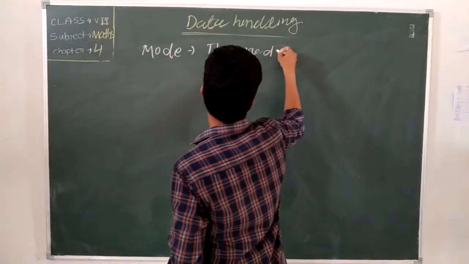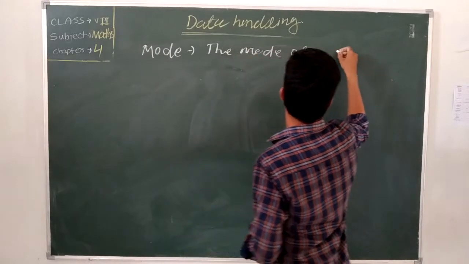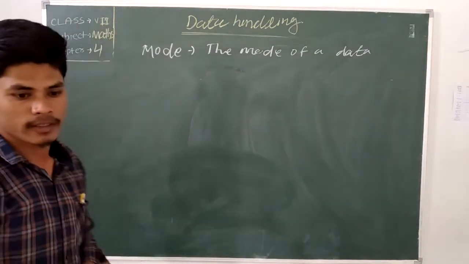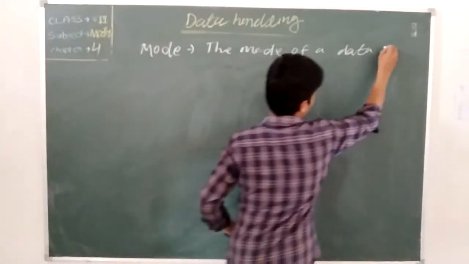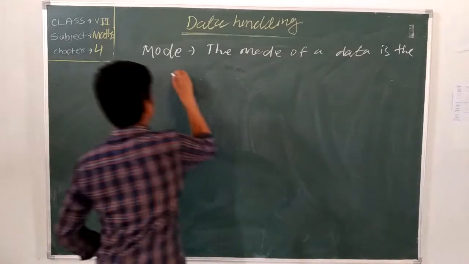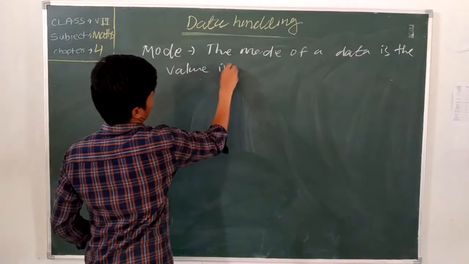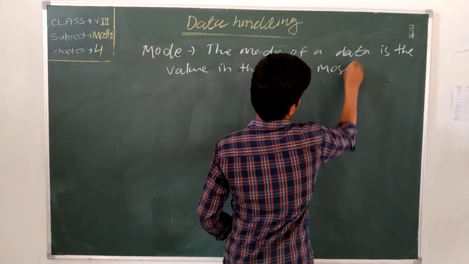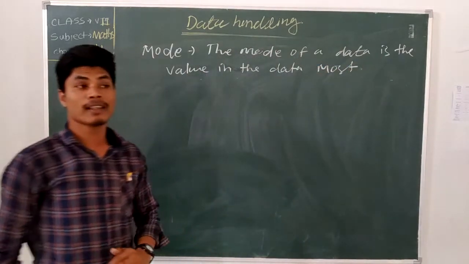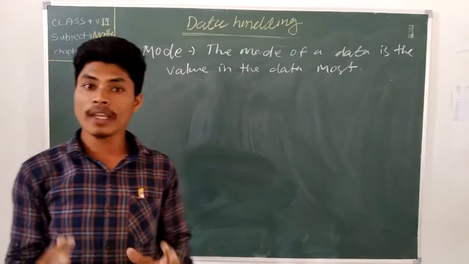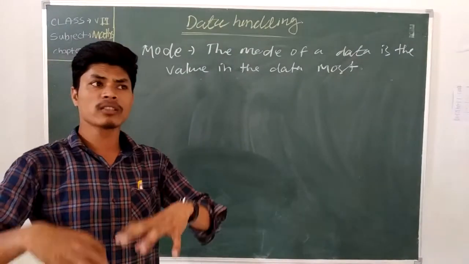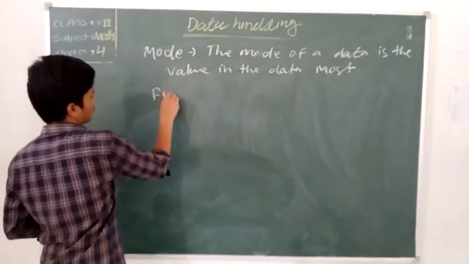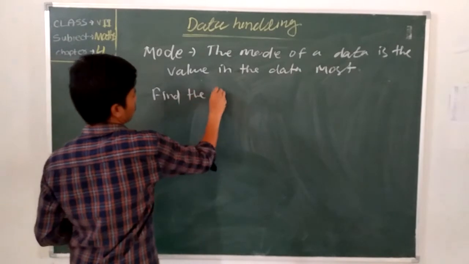The mode of a data is the value in the data that occurs most. Data most means, when the data is given, which value is most, that means more times. Like an example, if we put an example: find the mode.